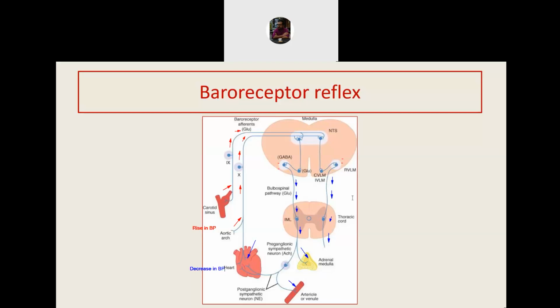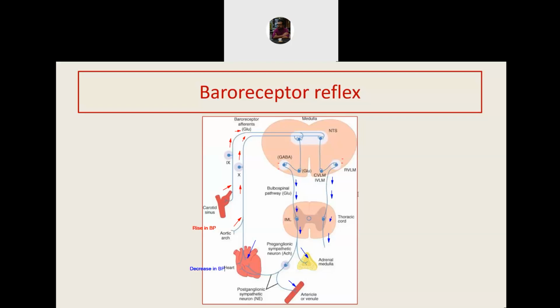Baroreceptor reflex is not stimulated by fall in pressure, but fall in pressure also operates here. How? Imagine there is a fall in pressure. Now I will be speaking in negative words. So there is no impulse going from carotid sinus. No impulse is going from aortic arch. So no impulse reaches the NTS.